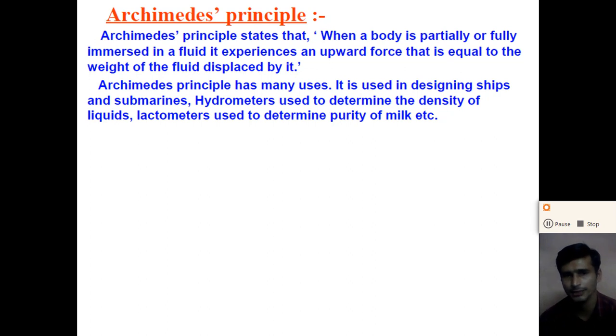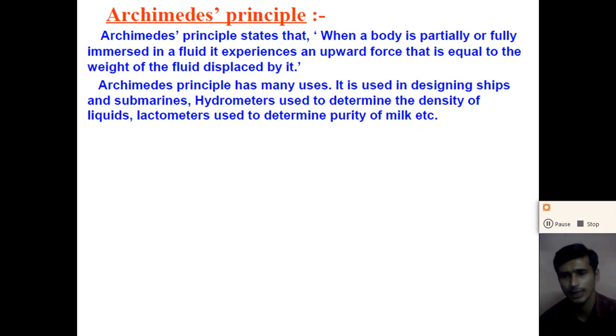So Archimedes states that when an object is partially or fully immersed in a fluid, it experiences a buoyant force in the upward direction, and the buoyant force is equal to the weight of the fluid displaced by the object. What is the use of the Archimedes principle? It has many uses. It is used in designing ships and submarines. A hydrometer is used to determine the density of a liquid. A lactometer is used to determine the purity of milk. All these instruments work on the Archimedes principle.